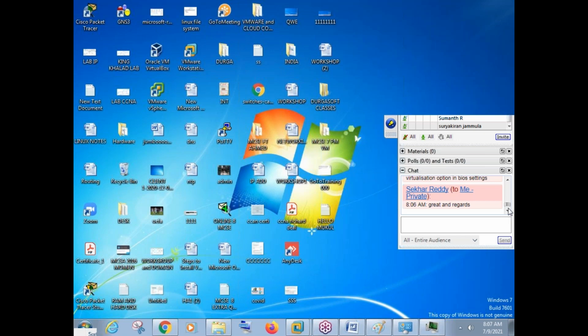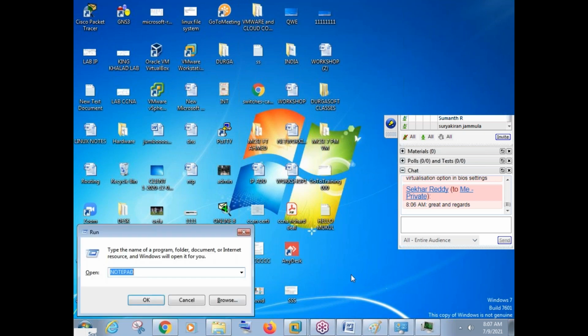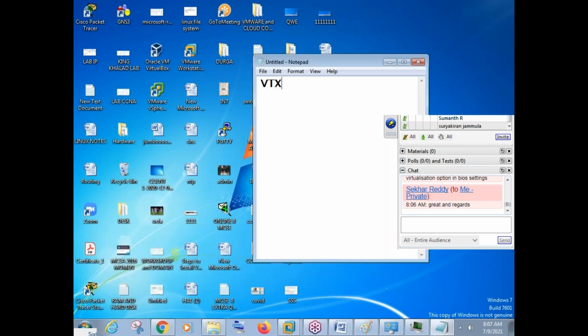It was a dual core processor, but whatever servers, laptops and desktops you are using now, if you have taken that laptop or desktop in the last 6-7 years, then the virtualization option will be available. Maybe it is disabled, so we should go to BIOS. I'll write it here. It can be written as VTX, or virtualization, or Intel virtualization, something something. So it will be written as any one of these options.